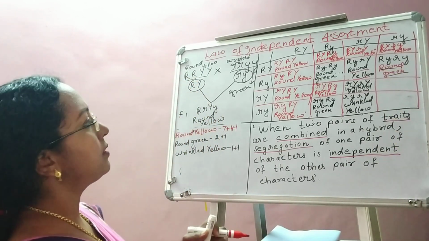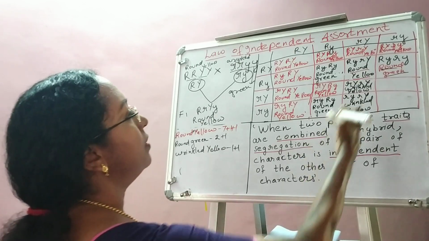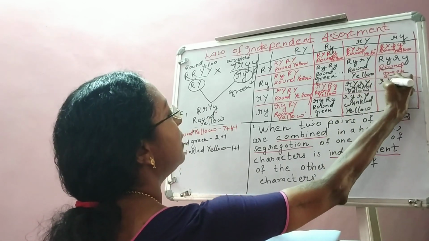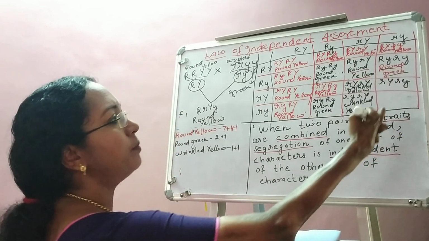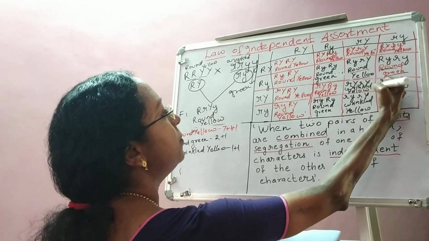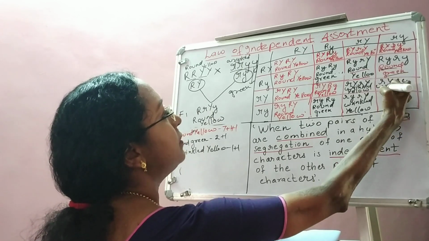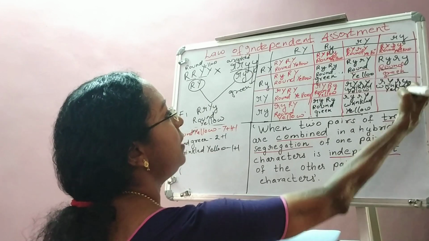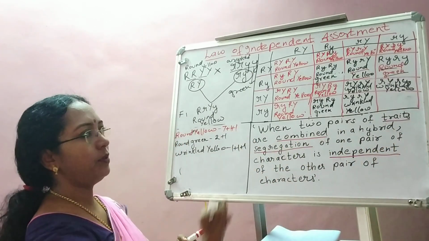Okay. Now next column. Next column. Small r. Capital Y. Small r. Small y. Small r. Small r. So it is going to be wrinkled and capital Y is there. So it is going to be yellow, wrinkled yellow. I am getting one more.